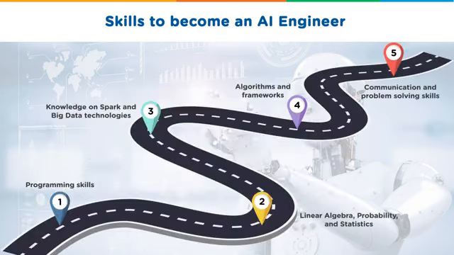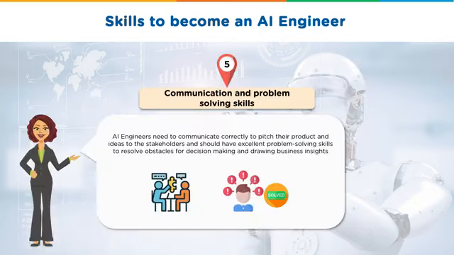The final skill required to become an AI engineer is communication and problem-solving skills. Now, you need to be very good at communication so that you're able to pitch your product and idea to the stakeholders. You should also have excellent problem-solving skills to resolve obstacles for decision making and draw helpful business insights.